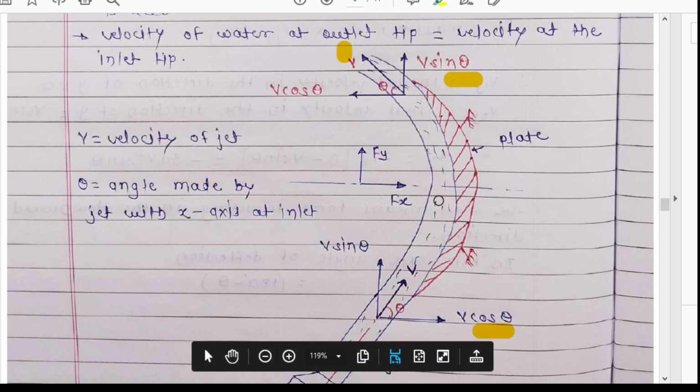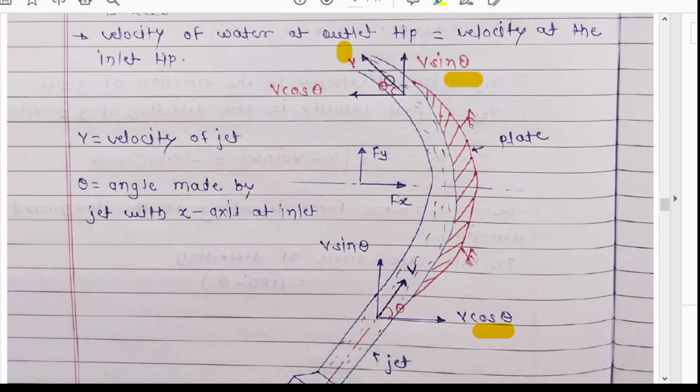The plate will be smooth, so the velocity will be v, and at the outlet tip the velocity will be v only. That means the velocity of water at the inlet tip will be equal to the velocity of water at the outlet tip, but the angle of deflection at both the ends will be different. Suppose at the inlet tip the angle is theta, then at the outlet tip we can assume the angle phi.